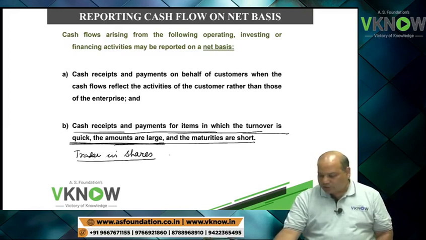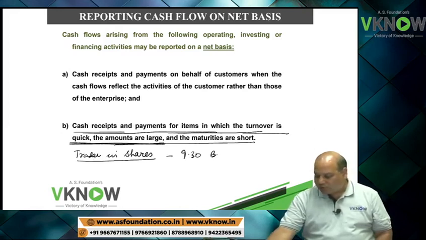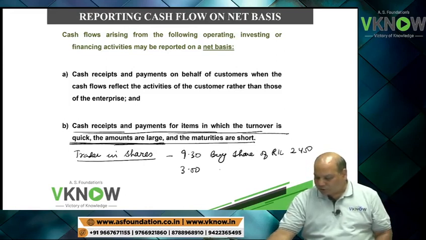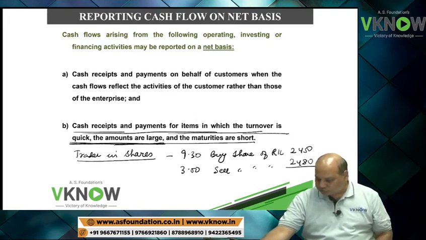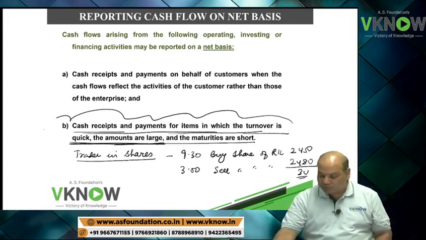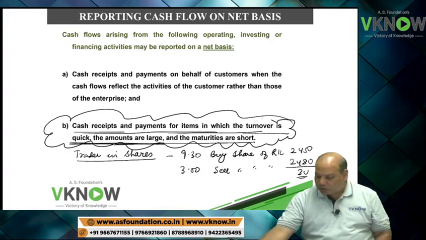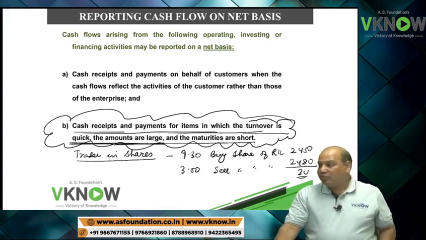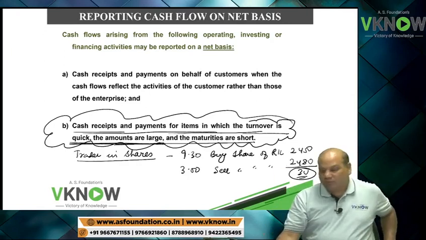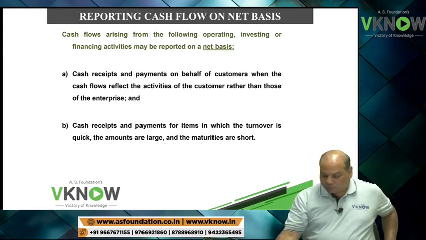At 9:30 you buy shares of Reliance Industries Limited at 2450, and at 3 o'clock you sell the share at 2480, and you make a profit of 30. Every day you do the same thing. In addition to attending accounts classes, your other business is buying and selling shares on a daily basis. So in that case, it is better to present 30 rupees cash flow rather than 2450 and 2480.